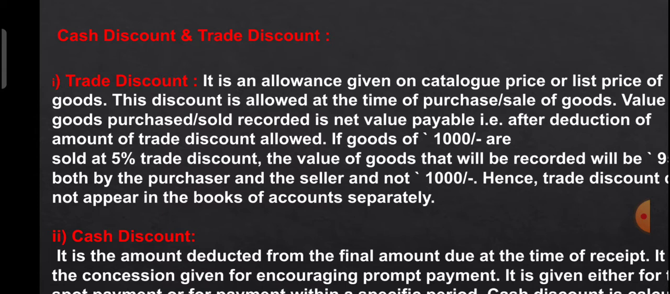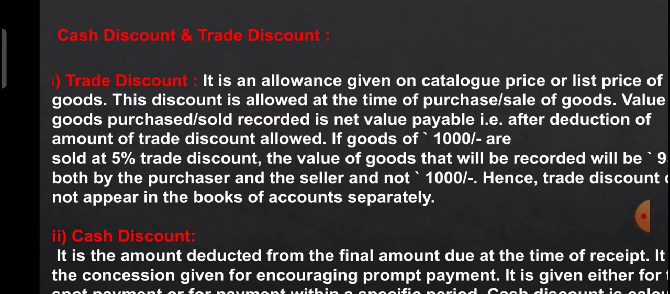Say, for example, a cloth vendor or cloth shopkeeper has taken a huge amount of material from the wholesale market, and that wholesaler has given a catalog price to that cloth seller, and has given a discount to him. This discount is allowed at the time of purchase and sale of the goods. The value of the goods purchased and sold is recorded at the net value payable after deducting the trade discount.